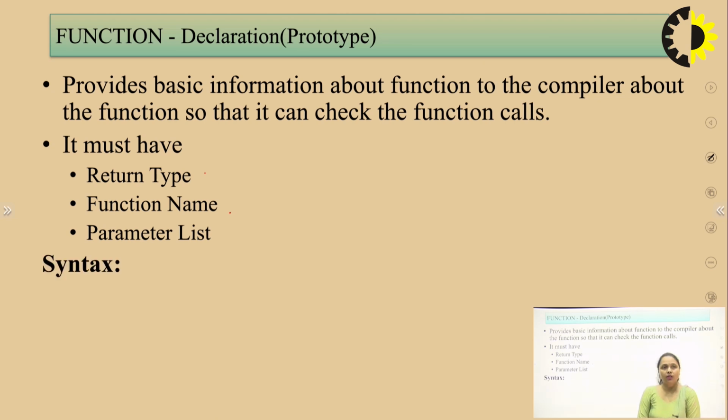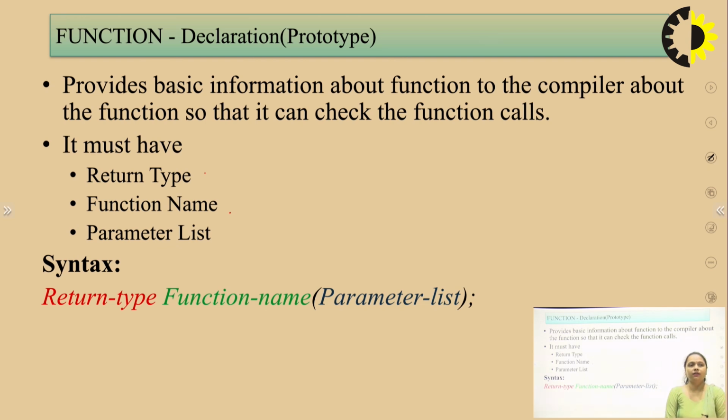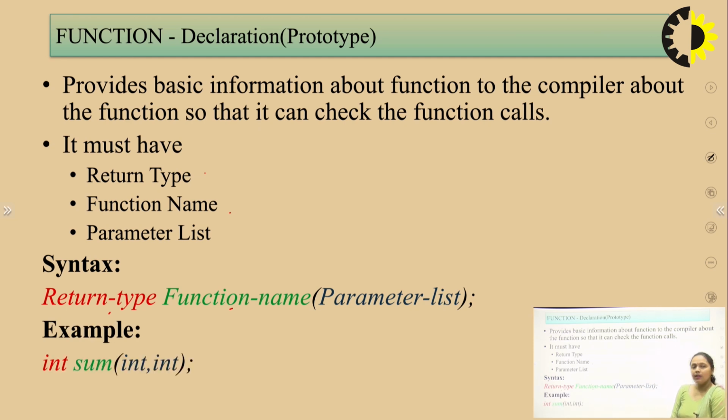The parameter list is optional. We can provide a parameter list as well as we can skip it. As we can see in the syntax, here we have the return type, function name and the parameter list. Example, int sum(int, int), which means the return type I provided here is integer. The name of the function is sum, and the parameters, or the variables which are being used within the function, are of type integer, and two parameters will be used in the function definition and both are of type integer.